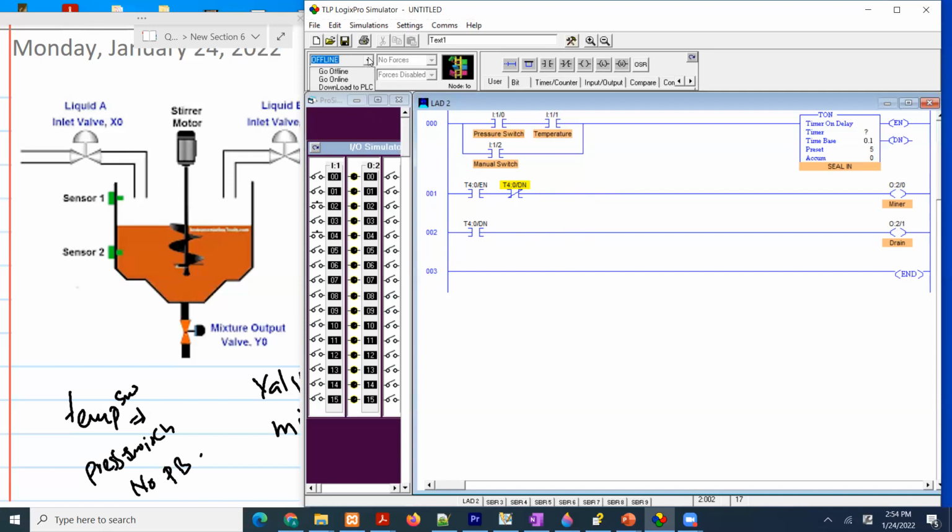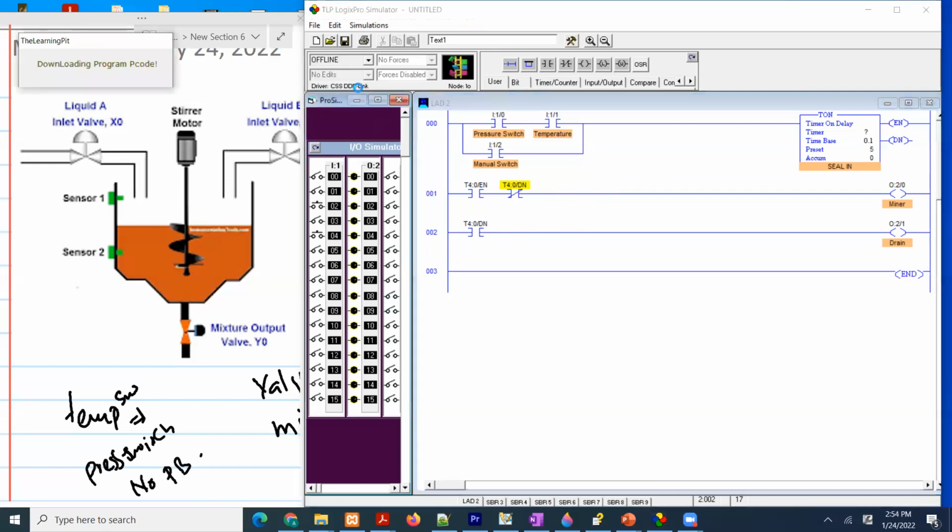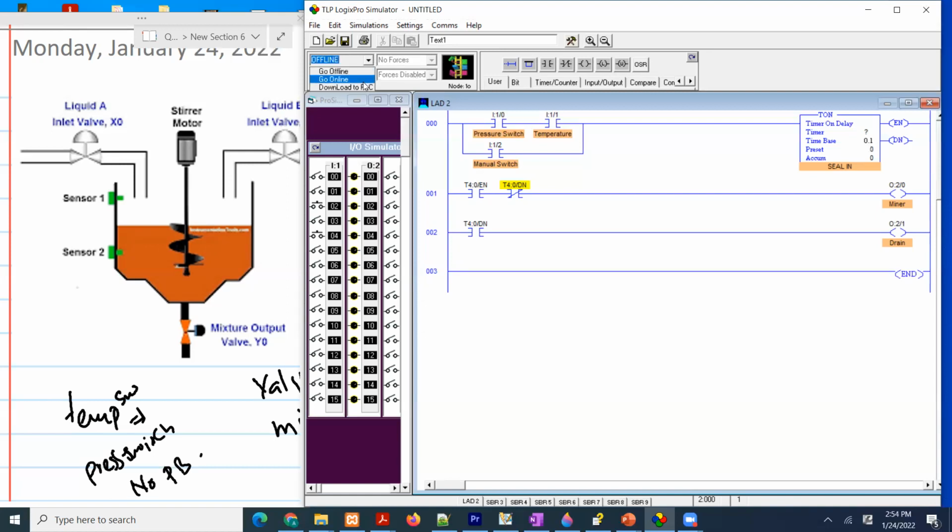All right, so let me go ahead and download this to the PLC, and we're gonna go online. Before we go online, I want to change this. 10 seconds would be 100. Let me make it 8 seconds, so it is not too much, 80. Okay, so this is what we are saying.